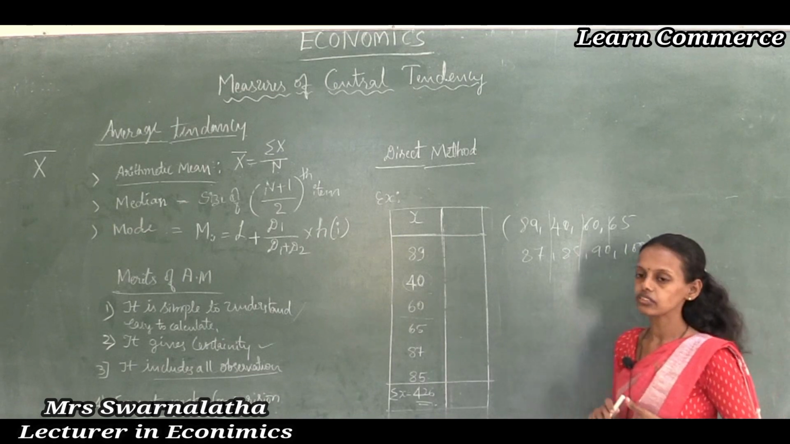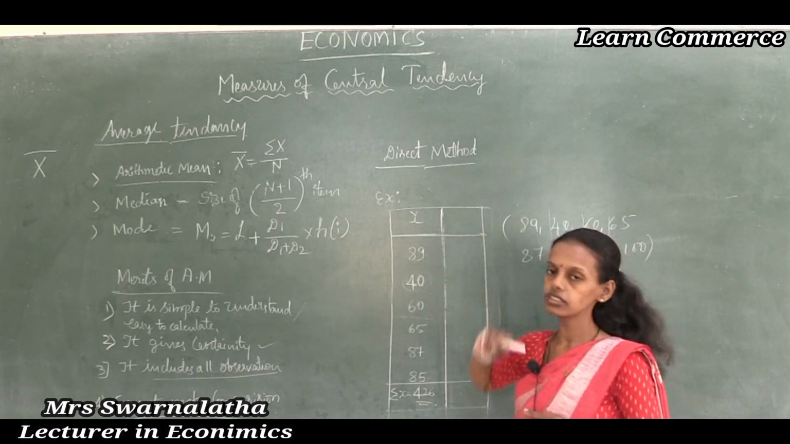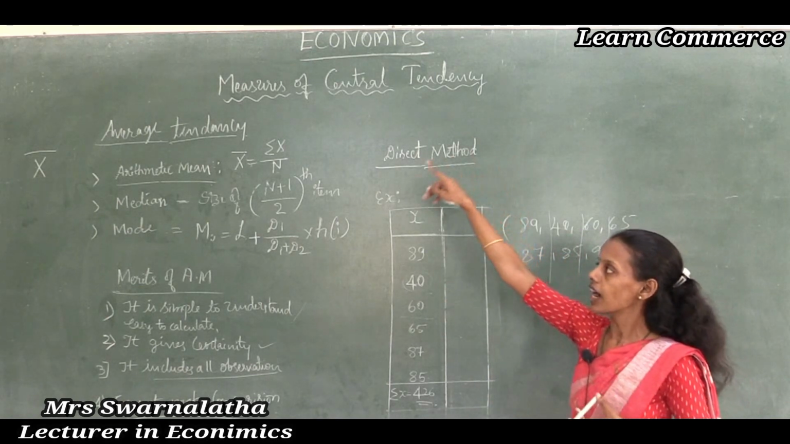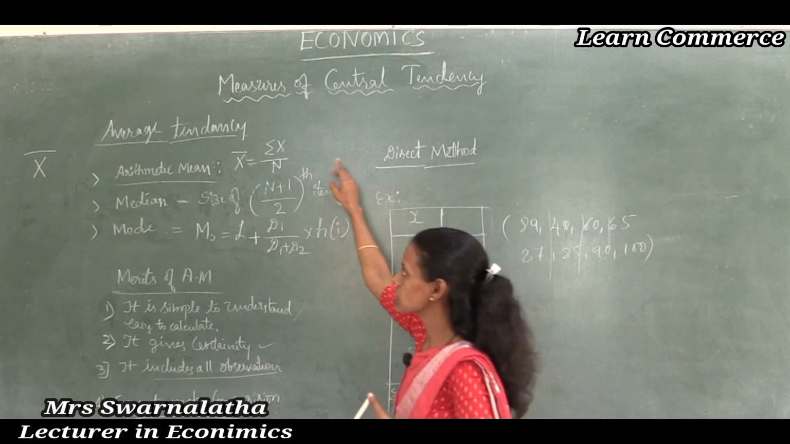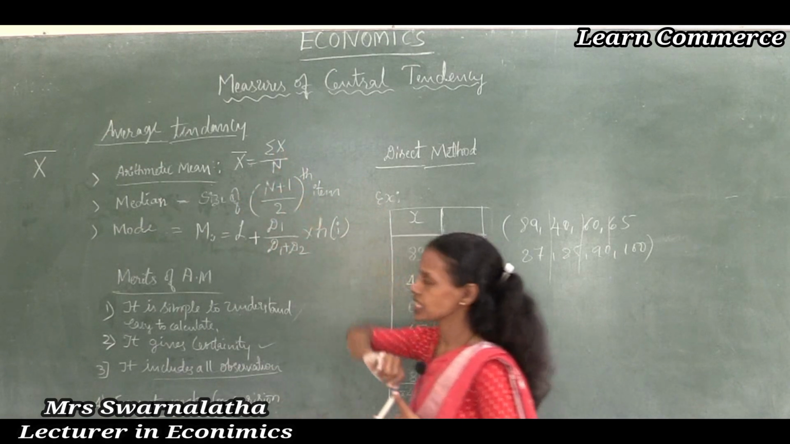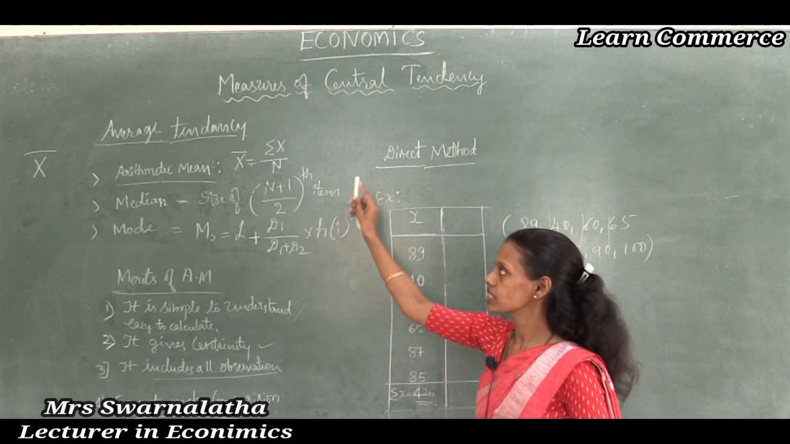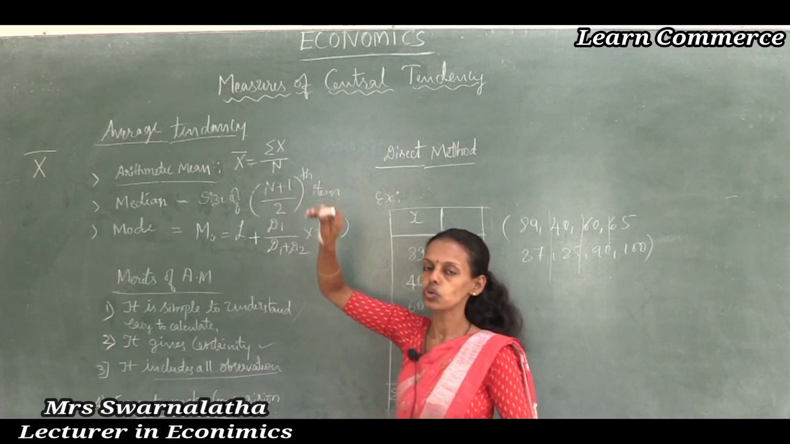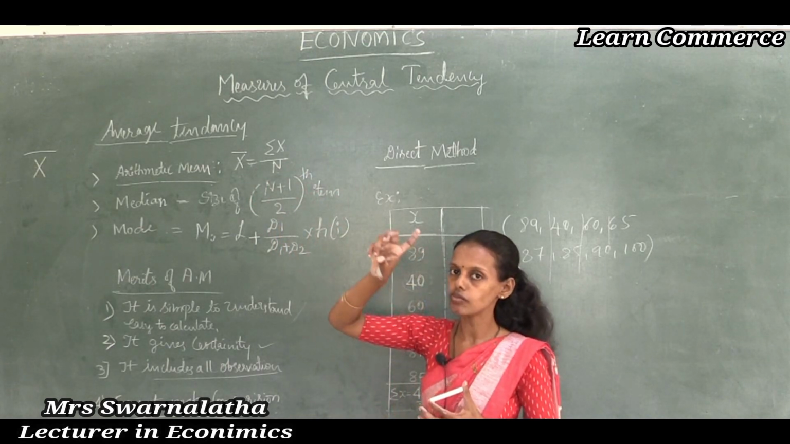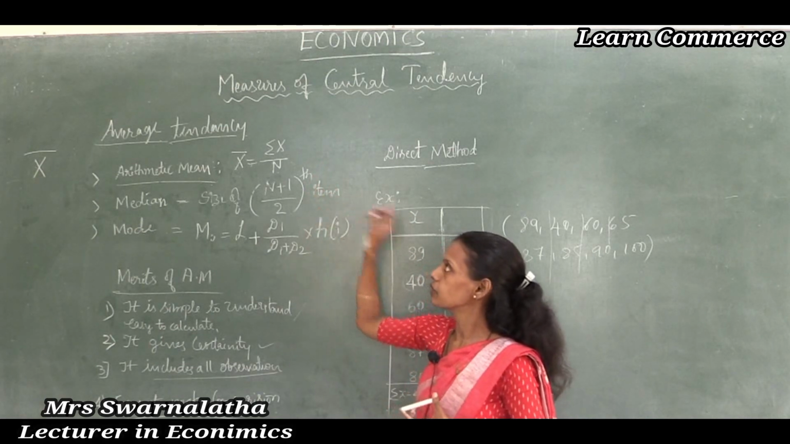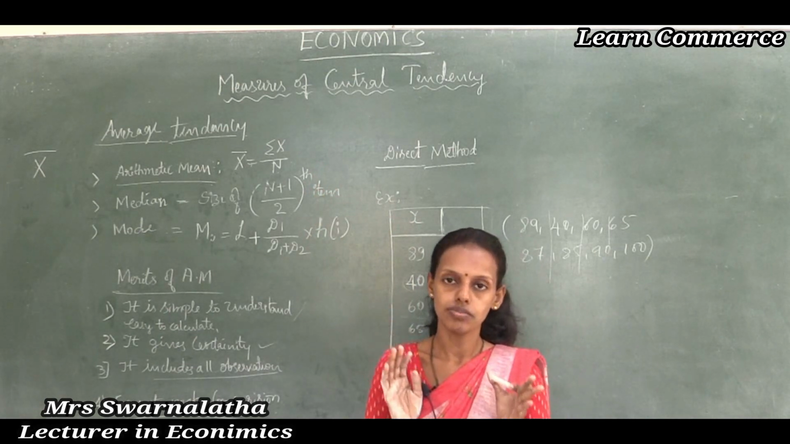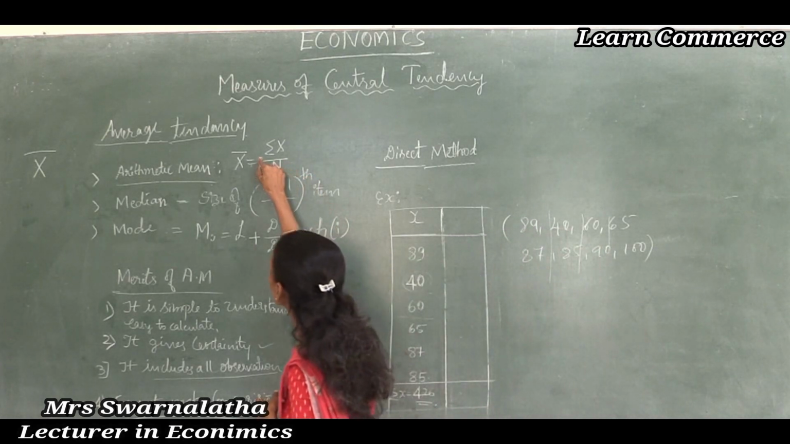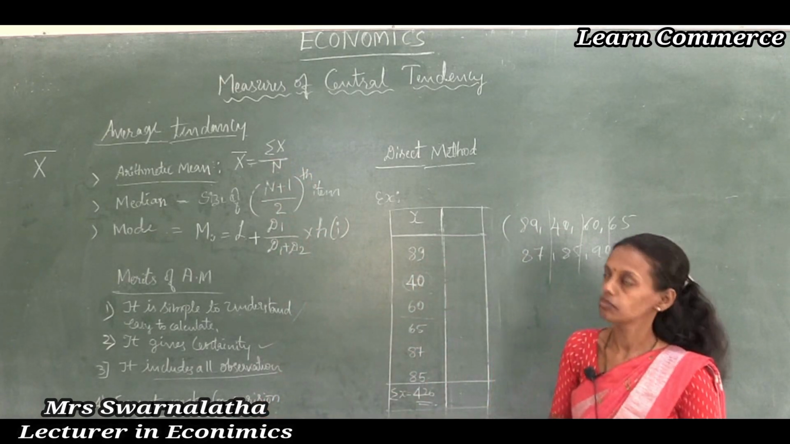So let us look at one direct method, among the measures of central tendency. For arithmetic mean, we use the formula x bar is equal to summation x by n. X bar means arithmetic mean, summation x means the total, the sum of all observations, divided by n, the total number of observations.